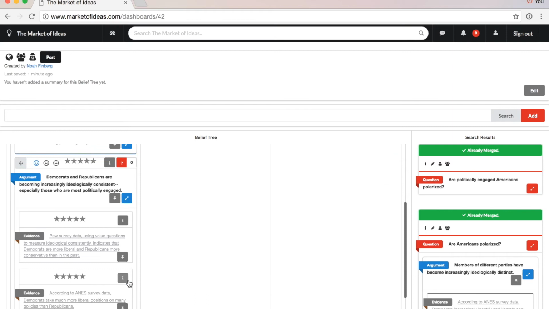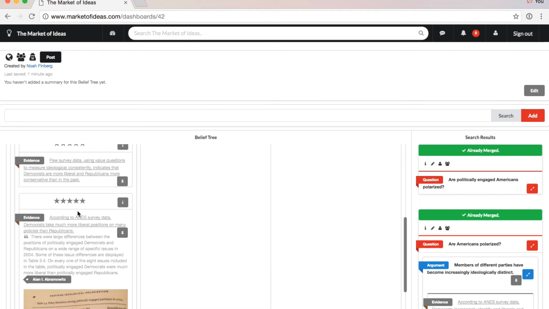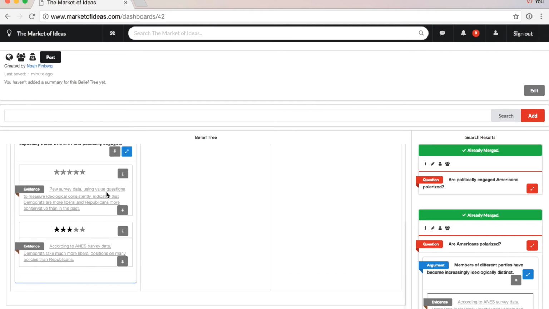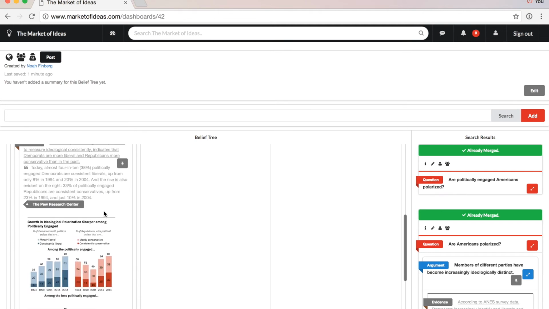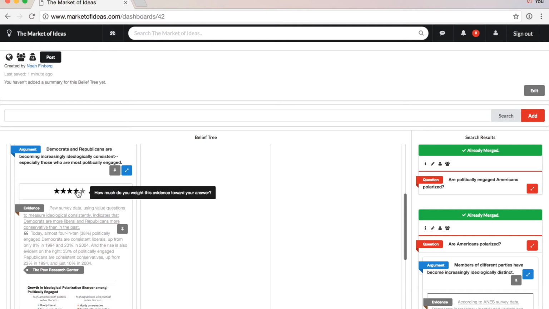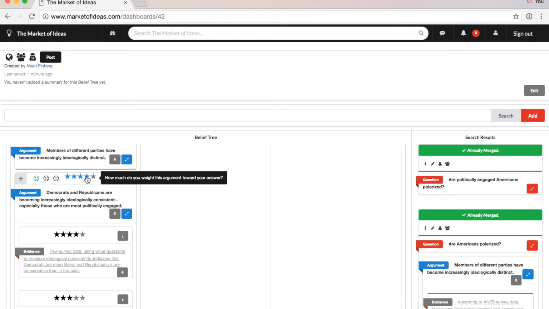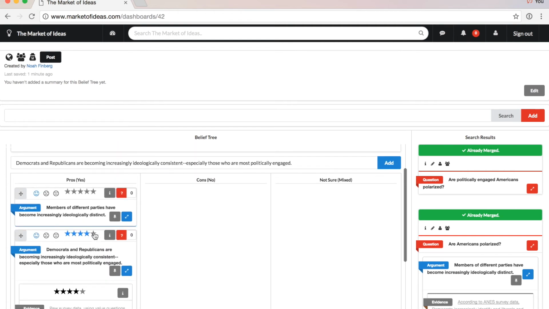Now you can start to figure out what your answer to the question might be. Carefully evaluate the evidence put forward under each argument. You can give each one a value rating from 0 to 5. 0 meaning that you don't consider this a valid piece of evidence at all. 5 meaning that this evidence provides compelling support for its argument. You can also give each argument a rating from 0 to 5, signifying how much you're weighing that argument in the answer to your question.